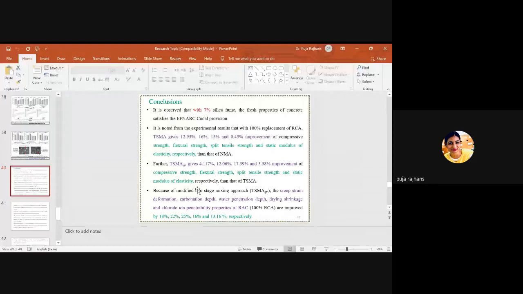So here we have noted that the experimental result with 100% replacement of RCA, like TSMA, meaning two-stage mixing approach, gives that much percentage improvement of compressive strength, flexural, split, and E, meaning static modulus of elasticity, than that of the normal mixing approach. And when we go for TSMA SFC, we further achieve some different improvement of different properties with respect to TSMA.